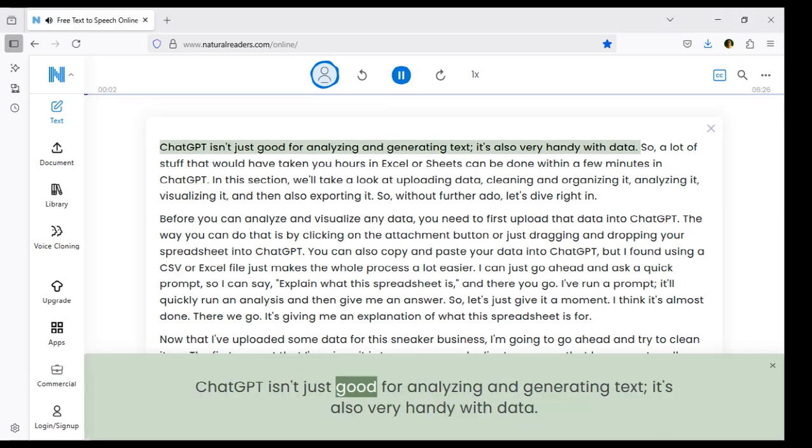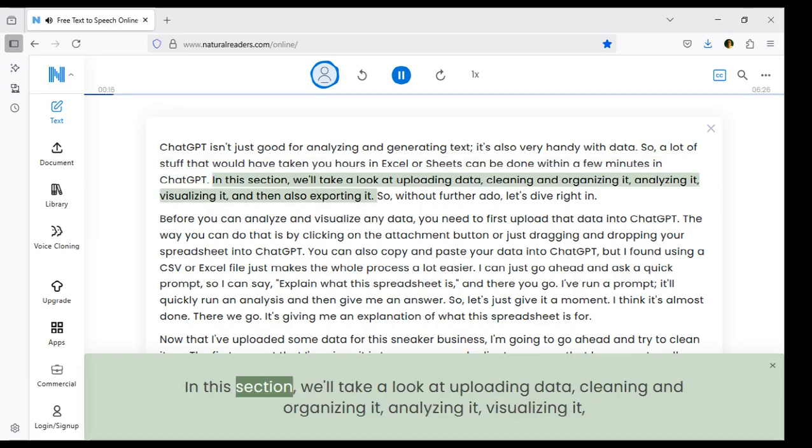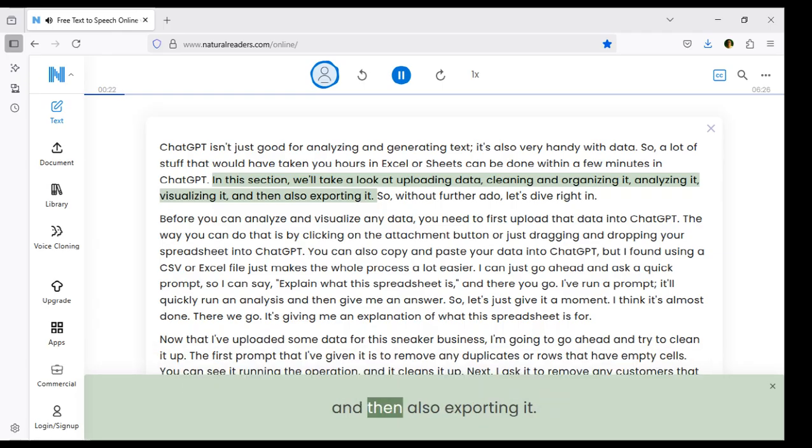ChatGPT isn't just good for analyzing and generating text, it's also very handy with data. So, a lot of stuff that would have taken you hours in Excel or Sheets can be done within a few minutes in ChatGPT. In this section, we'll take a look at uploading data, cleaning and organizing it, analyzing it, visualizing it, and then also exporting it. So, without further ado, let's dive right in.